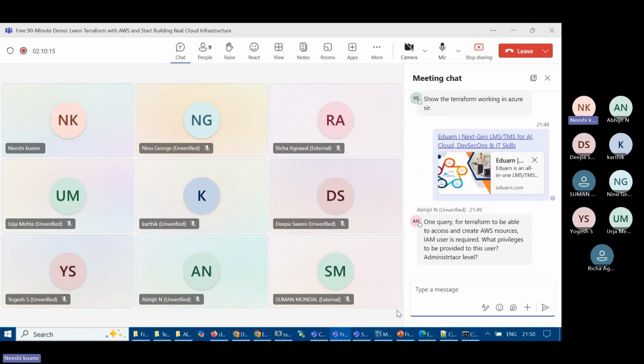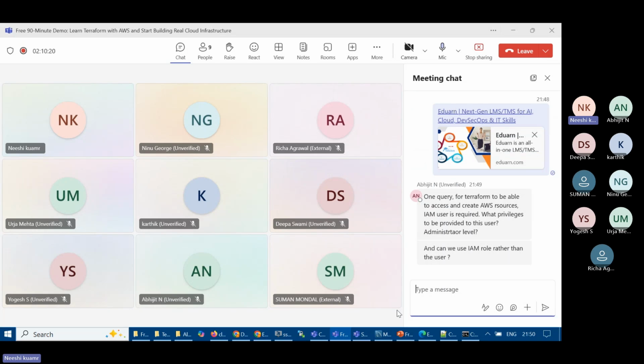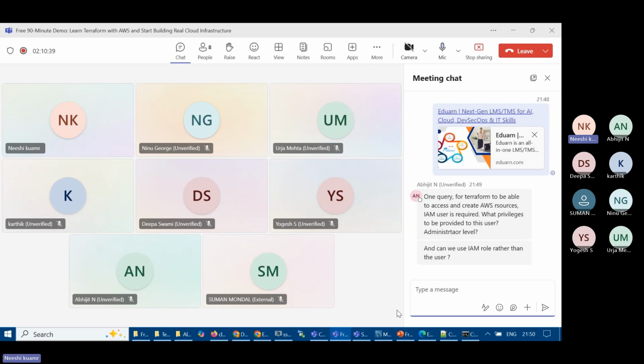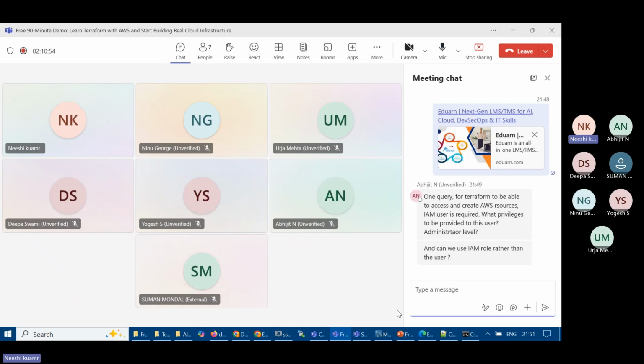Abhijit, one question. For Terraform to be able to access and create AWS resources, an IAM user is required. What privilege will be provided to the user? No, it depends. Let's say you are working as an architect, so you'll be getting VPC access. If you are working as an SRE or DevOps engineer, it depends on the role. Can an IAM role be used rather than that? Yes, because I'm running Terraform from my local machine. If your server is in AWS, you can use an IAM role, okay?